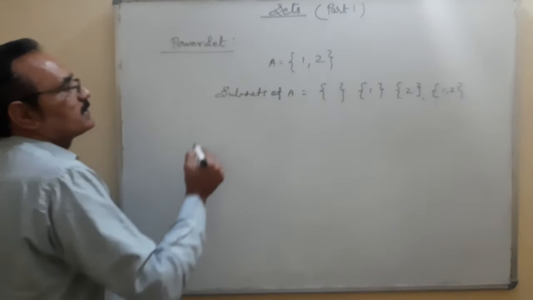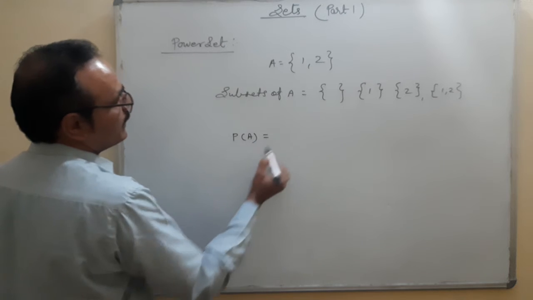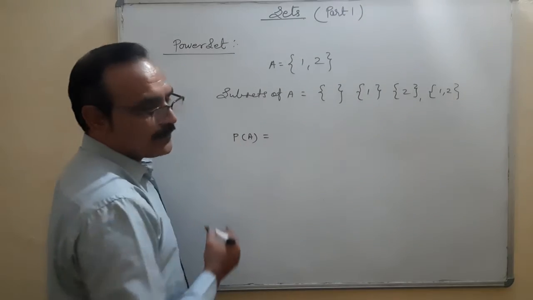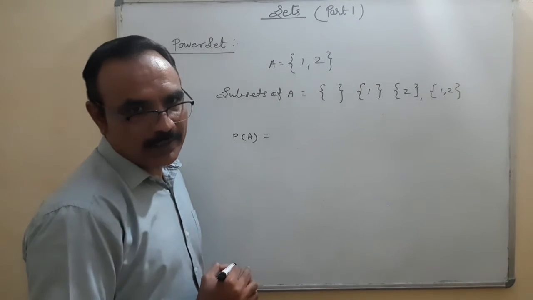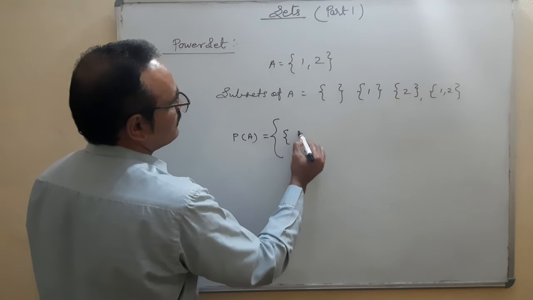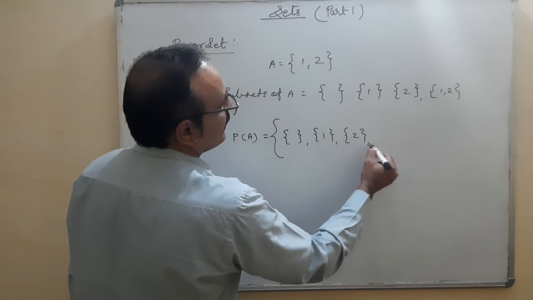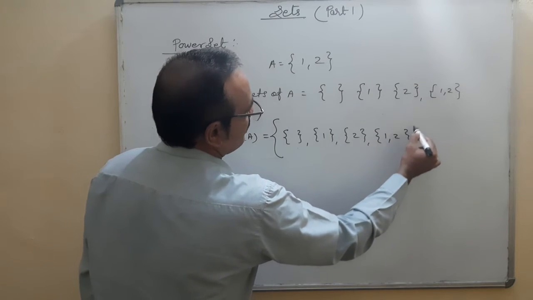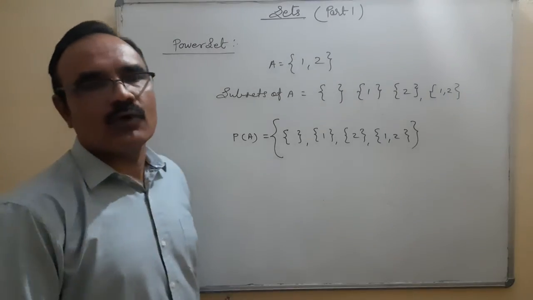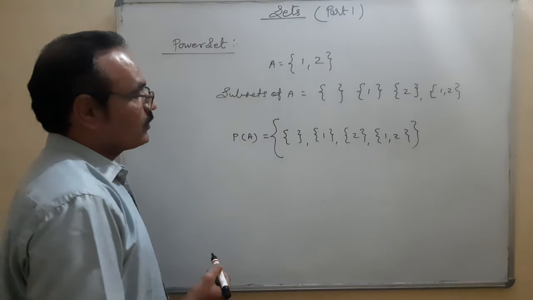So now we are talking about power set. The power set will be represented as P of A, and the meaning is we are going to find the power set of A. All the subsets of A together are called the power set of A. So this is the list: first, second, third, and {1, 2}. Okay. So the power set of A means the collection of all subsets of A. Here let me tell you one example, and one formula also.